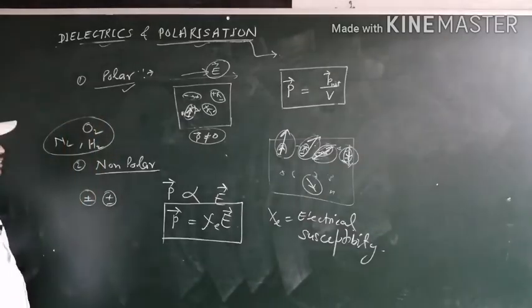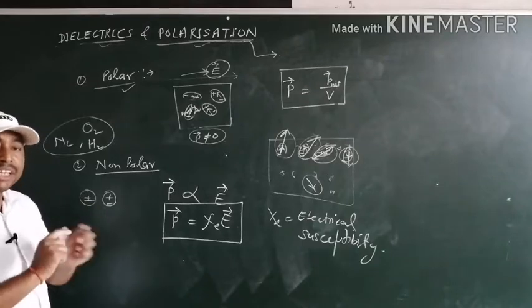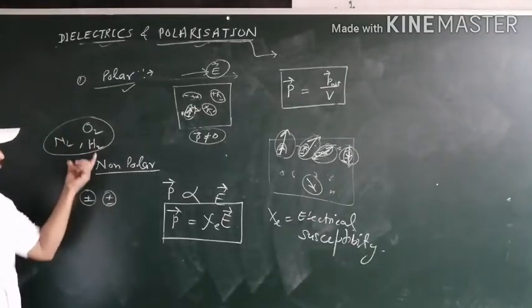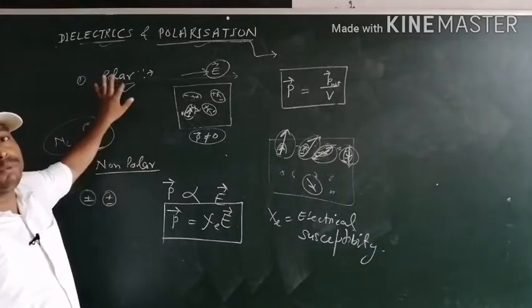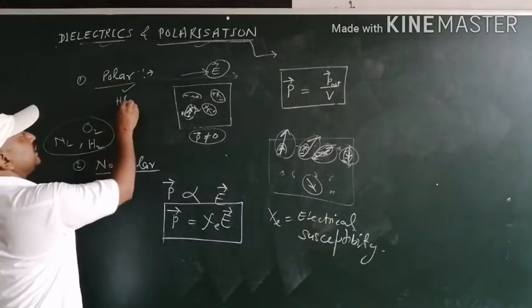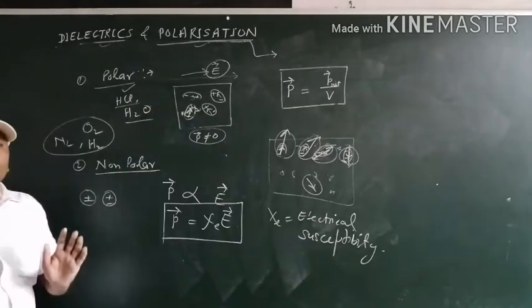All these molecules contain coinciding positive and negative charge centers, so such molecules are known as non-polar molecules. And if you take examples of polar molecules, then HCl, H2O, etc. These are the polar molecules.